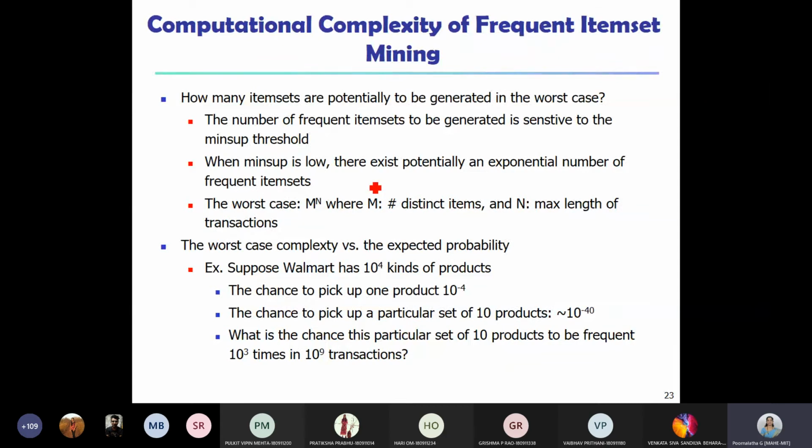If it is too low, then there are more items, and if it is too high, there are fewer items. So in the worst case, because whenever we say computational, we look into the worst case analysis, right? The worst case is m power n. What is m? m is the number of different unique items that are available and n is the maximum length of a transaction.